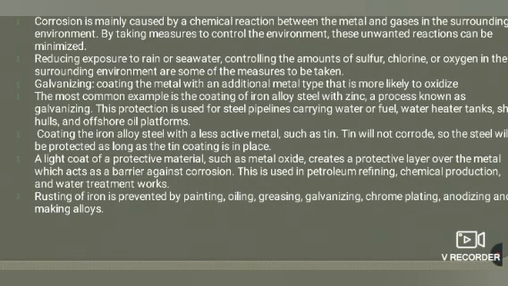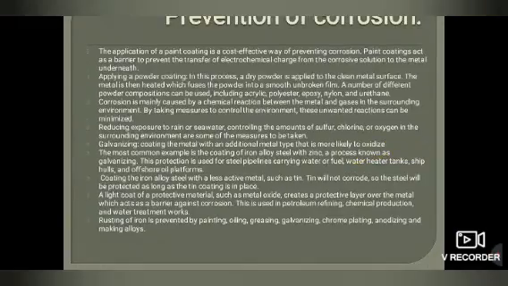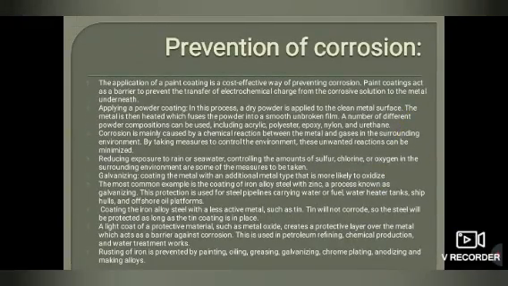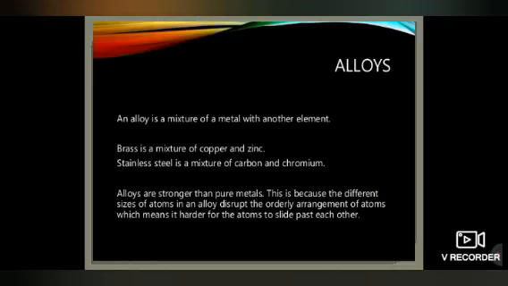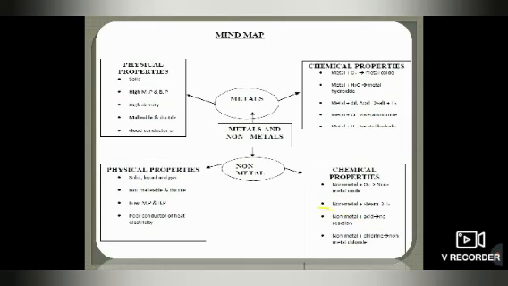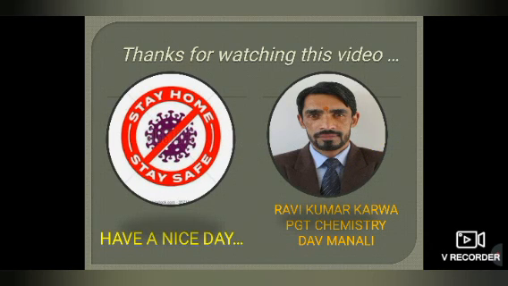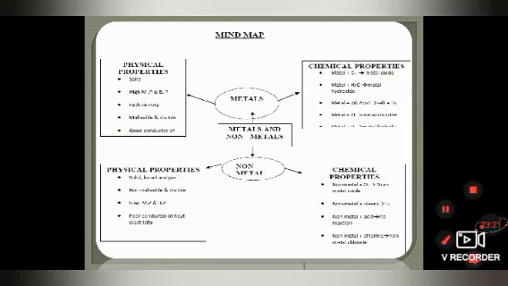Rusting of iron is prevented by painting, oiling, greasing, galvanizing, chrome plating, anodizing and making alloys also. So these are the different methods to prevent corrosion. Some of the methods, if you know, you can write in your notebook. My next video will be on the topic of formation of alloys and the basic conclusion.